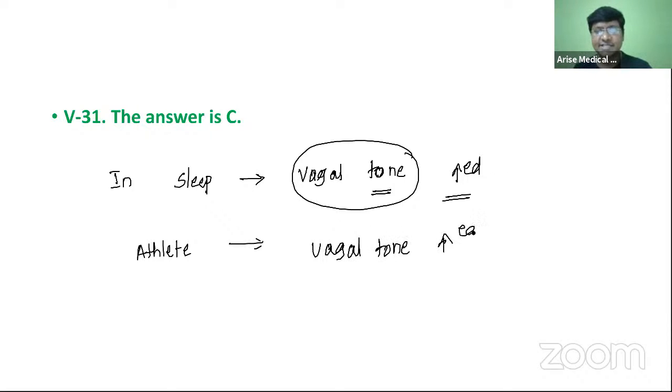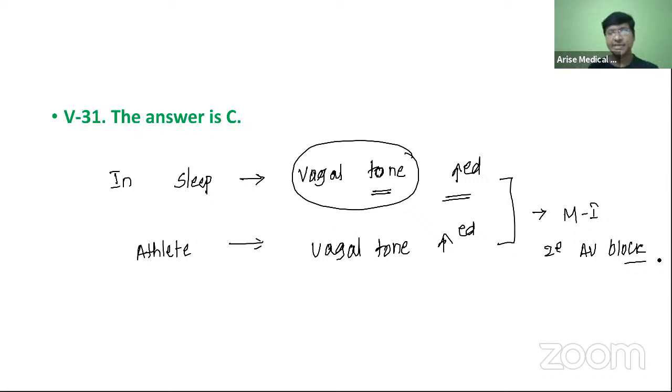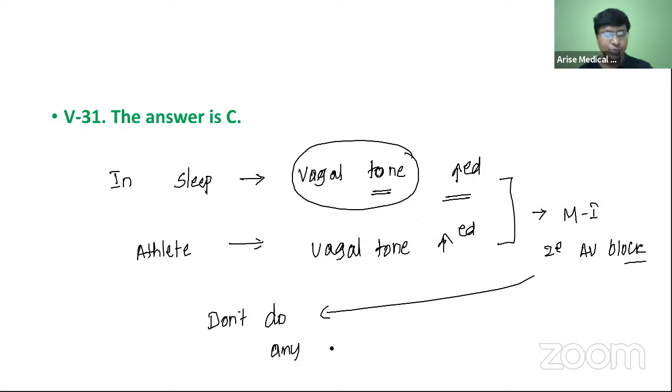Because of this excessive increase in the vagal tone, he is presenting with Mobitz type 1 AV block. So please don't do any treadmill, don't do any catheter ablation, or any electrophysiological studies. Just give appropriate reassurance. That's all.